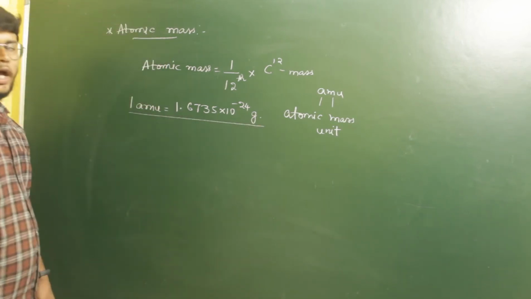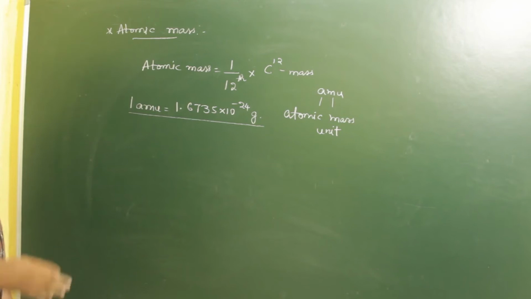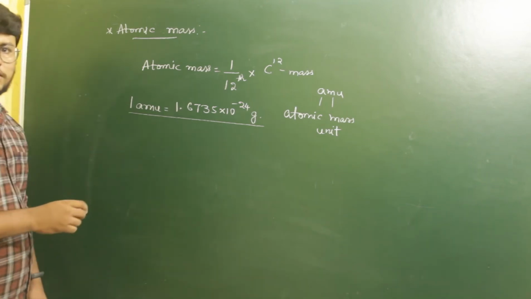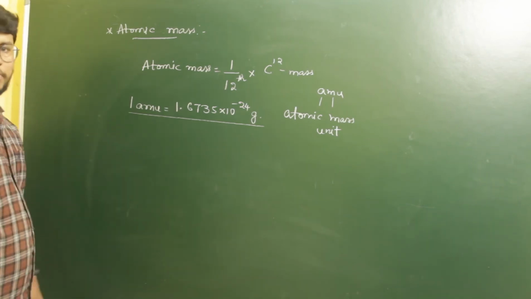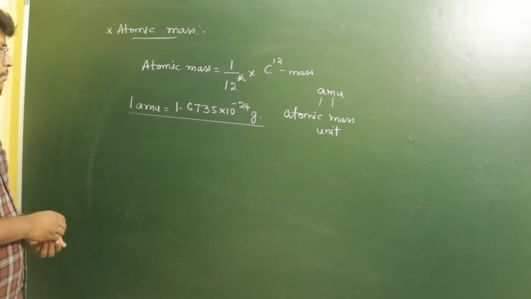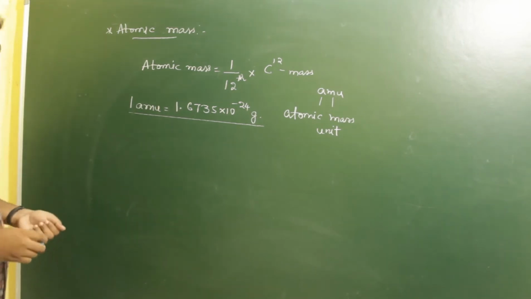Now, if you have to determine the atomic mass of a specific element in terms of AMU, you need to take its gram mass and divide it by the atomic mass unit. Let us consider we need to determine the mass of an atom in terms of AMU.